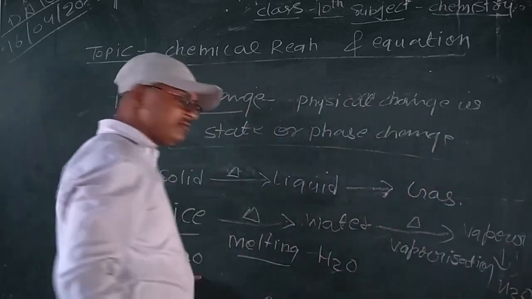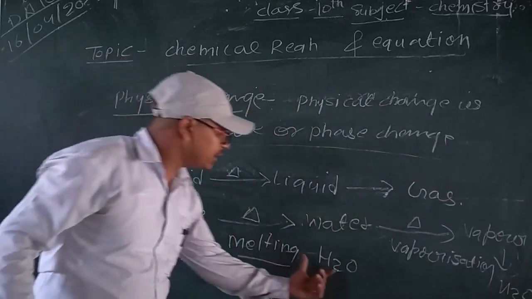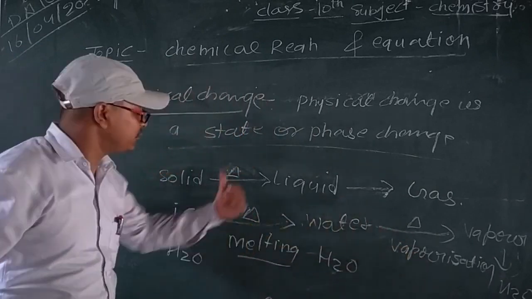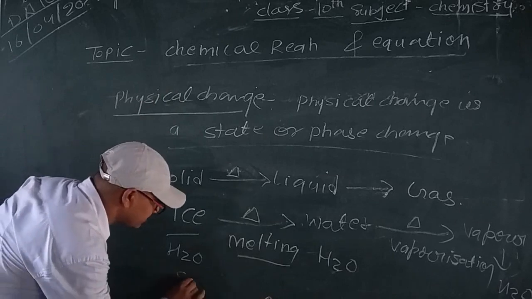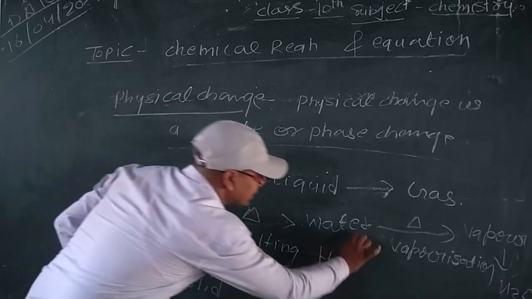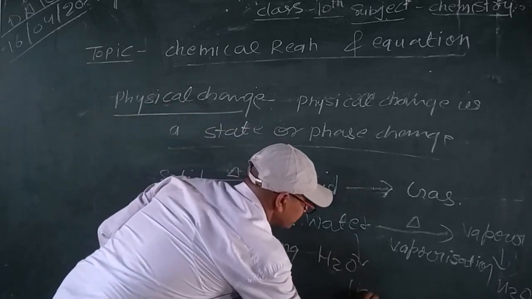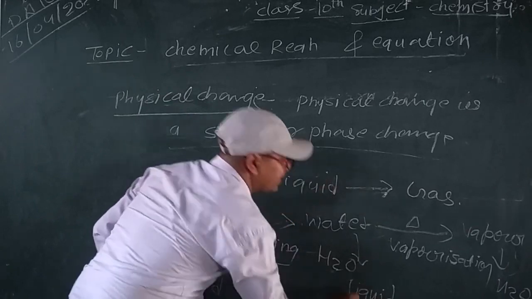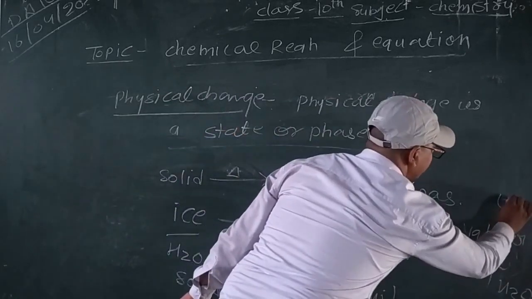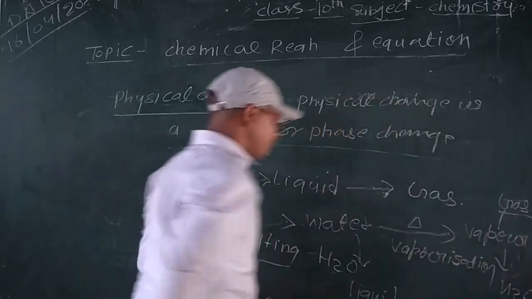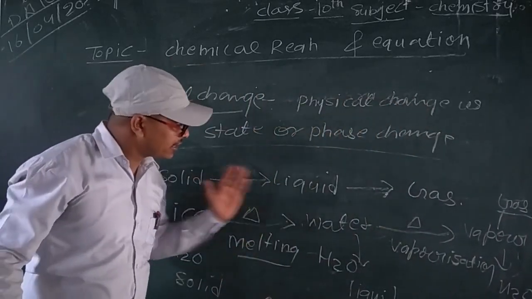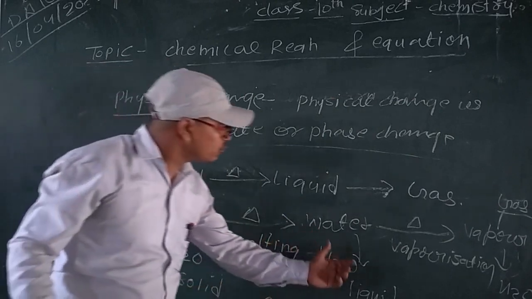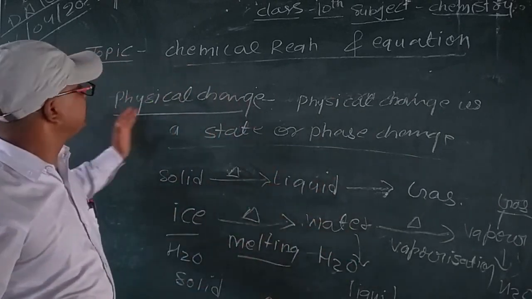No change in the chemical formula, that is H2O, H2O, H2O. Only the state changes: ice is a solid state, water is a liquid state, and vapor is a gas state. So only the state changes, nothing changes chemically. Chemically it is the same.